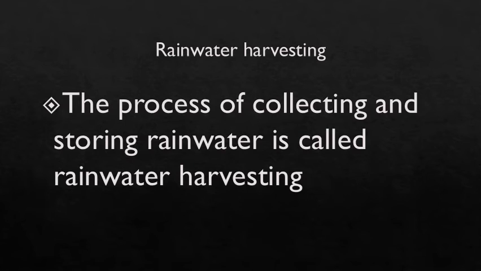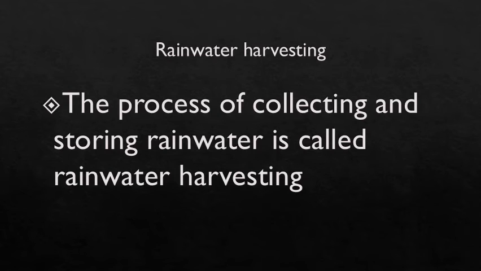What is rainwater harvesting? In simple words, it is the process of collecting and storing rainwater. The rainwater falls down and it just goes to waste. Instead of that, we can store this water and use it when we need it, and that process is called rainwater harvesting.